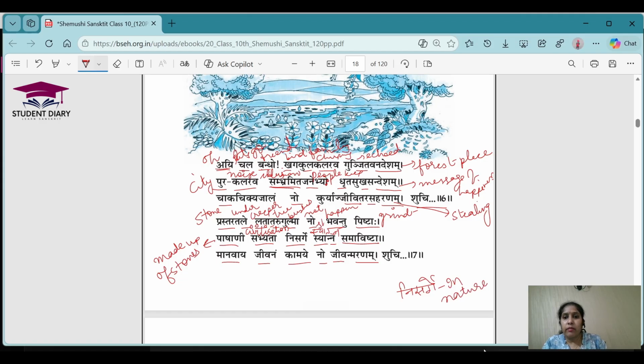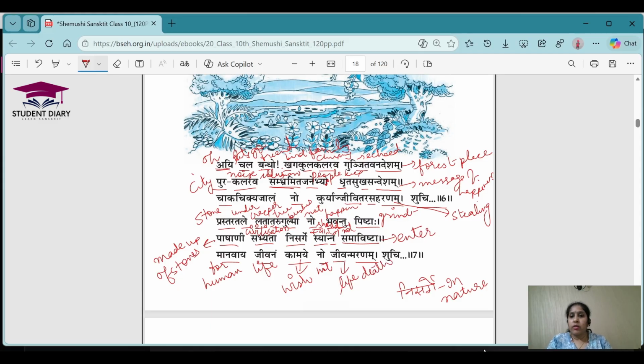Syat means should. Na means not. Samavishta means enter. Manavai means for human. Jivana means life. Kamye means wish. No means not. Jivan means life. Marana means death.